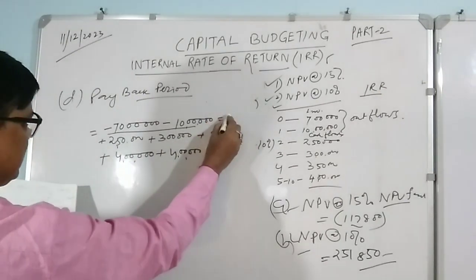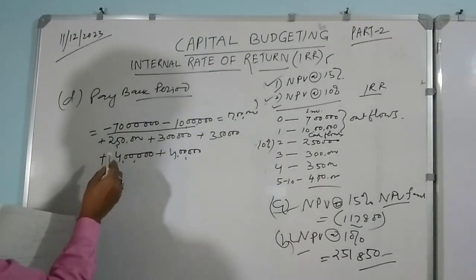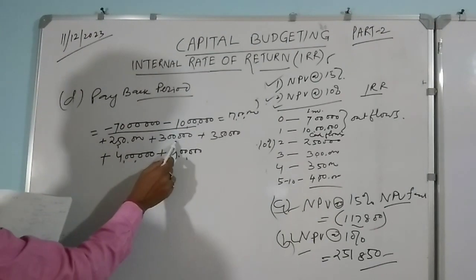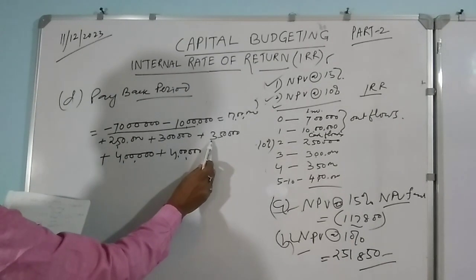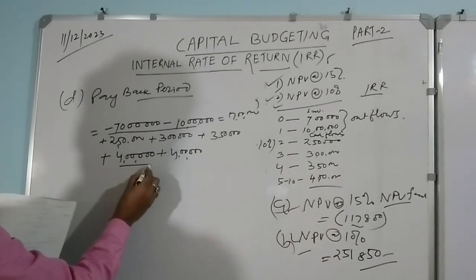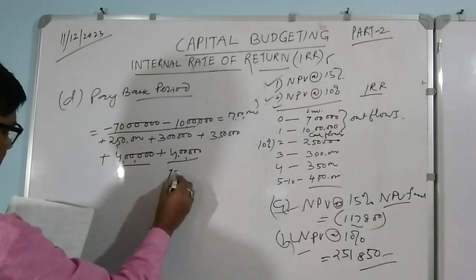You see that here it is 17 lakhs, your initial investment. That 17 lakhs: 2,50,000, 3 lakh, so 5,50,000, 9 lakhs, 9 plus 4, 13 lakhs, plus 4, 17 lakhs.